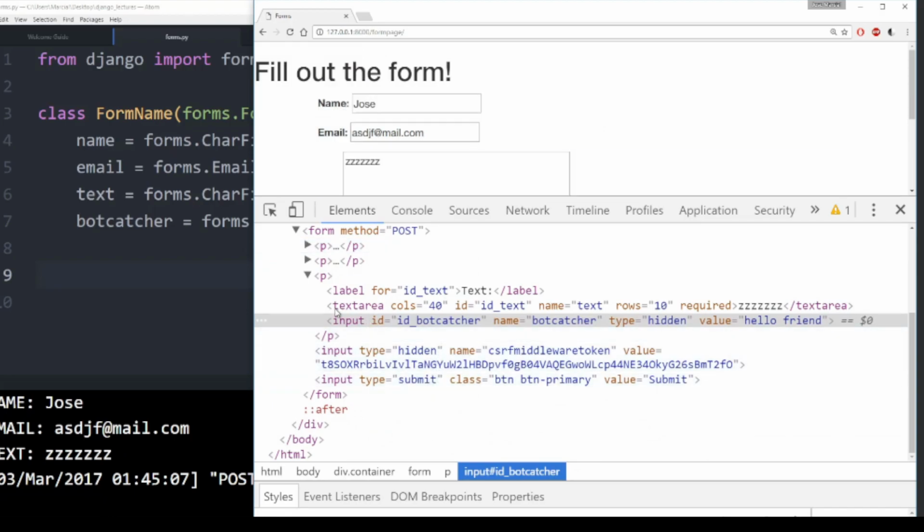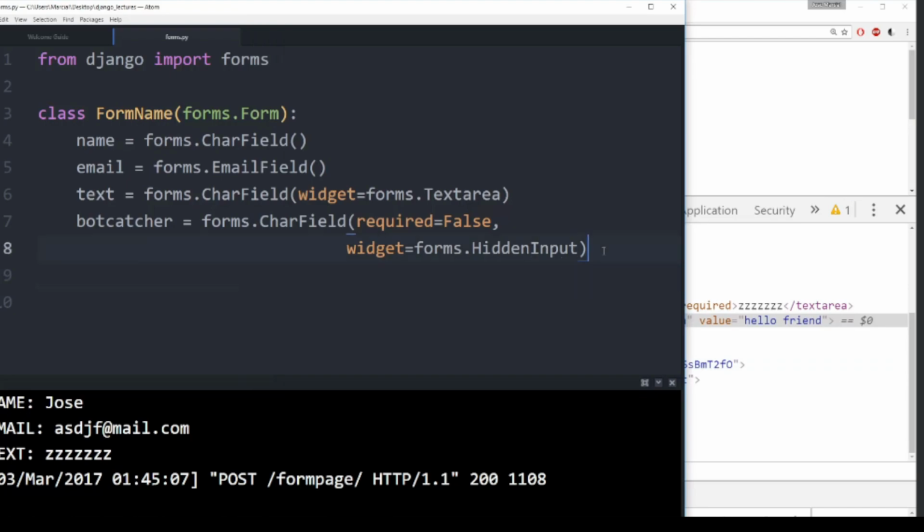The way we want to actually catch the bot is by validating this particular input. So let's show how to do that now. We will show you first the most basic method of validation, which is using a clean function or a clean method inside of your class form. And then later we will show you the built-in tools that Django has.